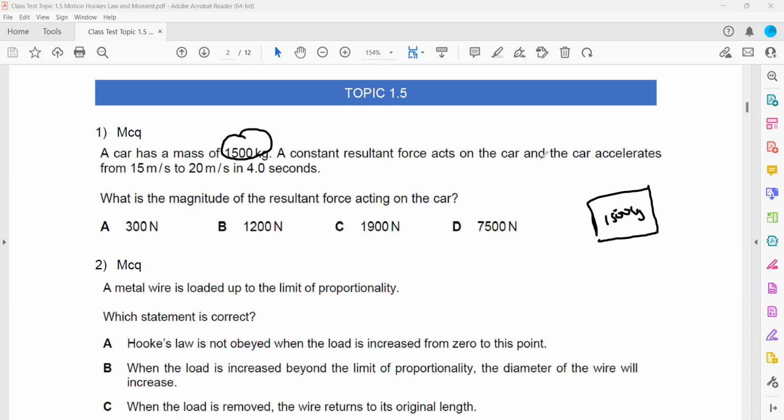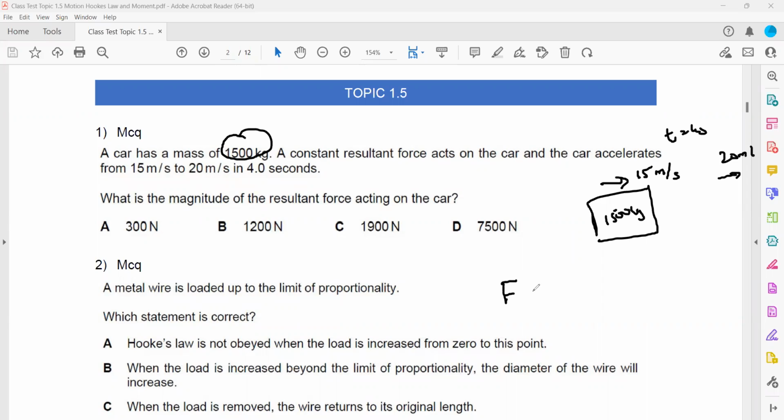A constant resultant force acts on the car and the car accelerates from 15 to 20. So the speed of the car changes. Originally it was 15 meters per second, then changes to 20. And how much time did it take? It took 4 seconds to change its speed. We need to calculate the magnitude of the resultant force.